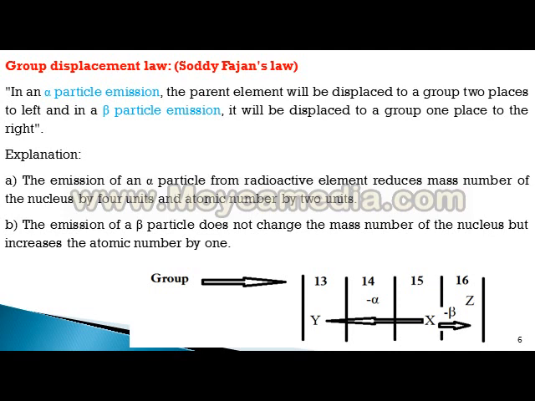Now we will see the clear definition of the group displacement law.